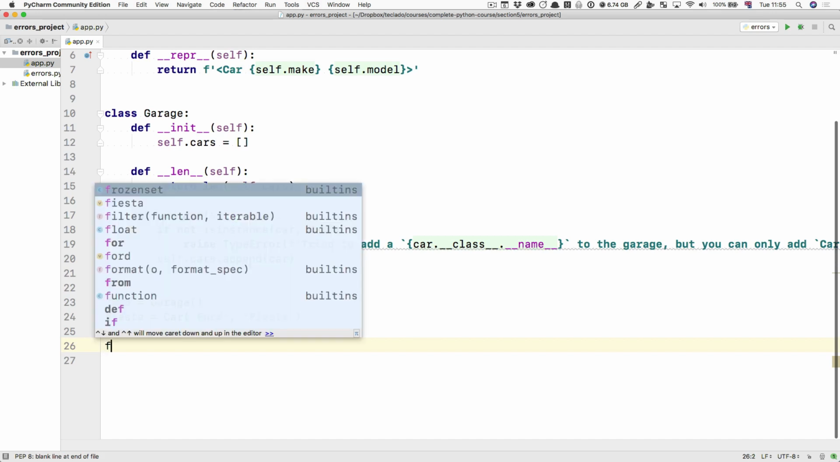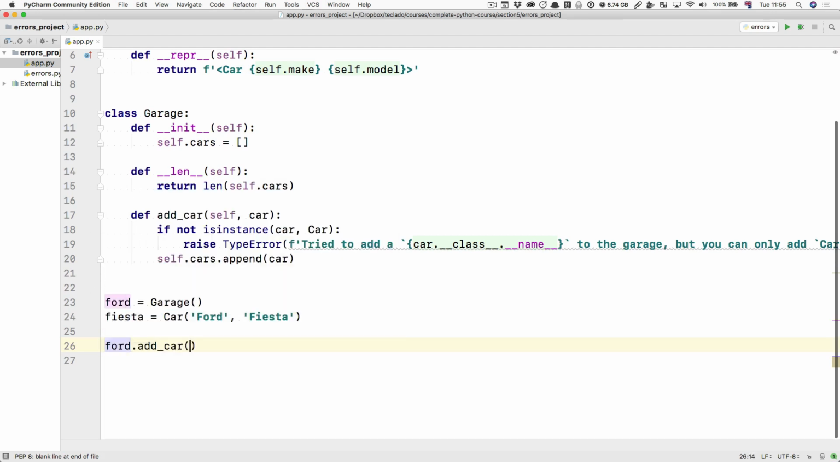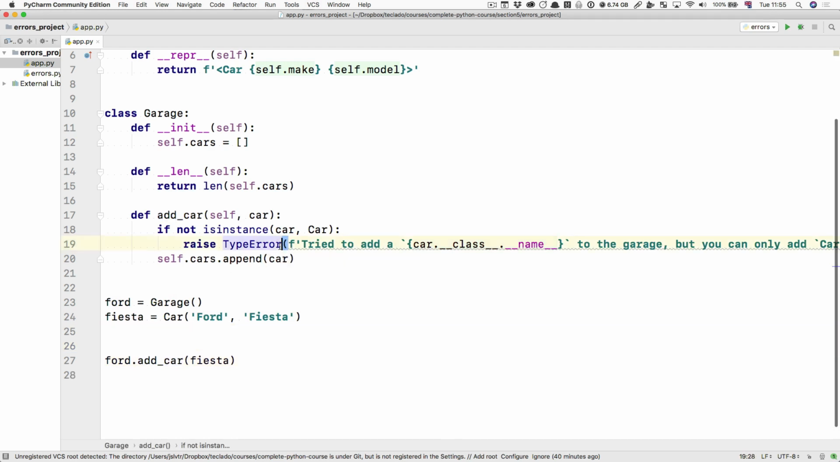We can just do Ford.addCar Fiesta. Of course, an exception might happen, an error might happen. And by the way, error and exception are pretty much the same thing, okay? I started with Java a long time ago and they're called exceptions there. So an exception or an error might happen when you call this method. For example, if your car is not a car, it's a string. So what do we do?